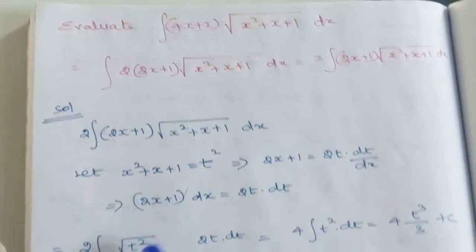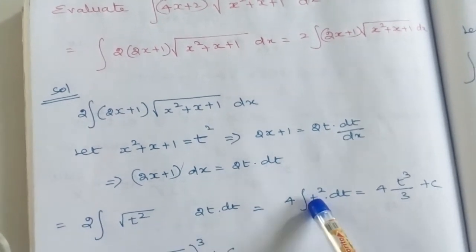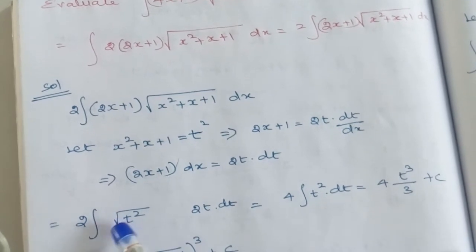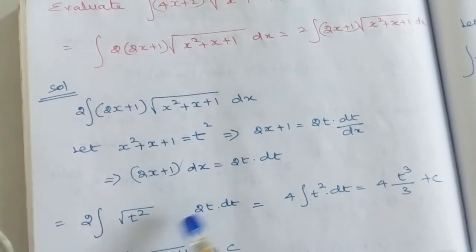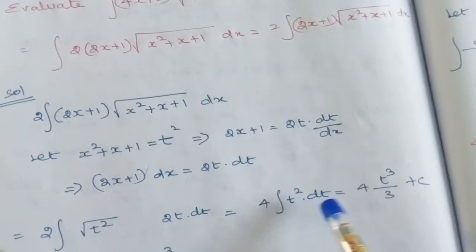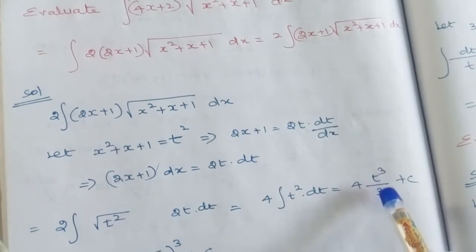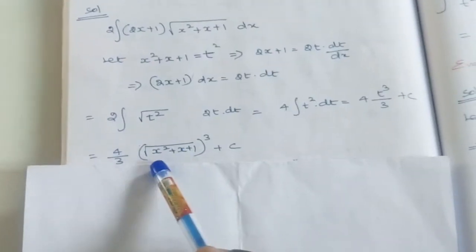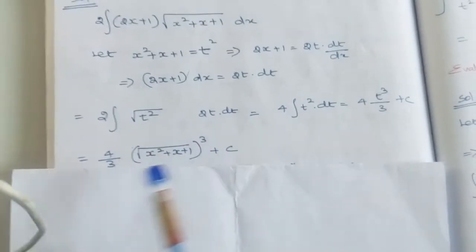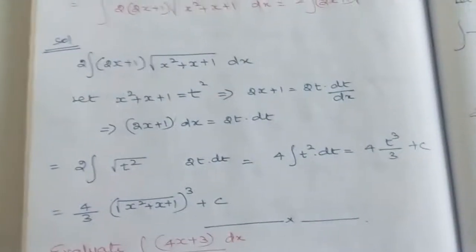There is already one 2 outside, so it will become 4t². Actually, after simplifying this, we will get t here and another t there. When we multiply them, we get t² dt. The integral of t² dt, you know, is t³ divided by 3. In place of t, we substitute the square root of x² + x + 1, then whole cube. I hope you understand this problem.